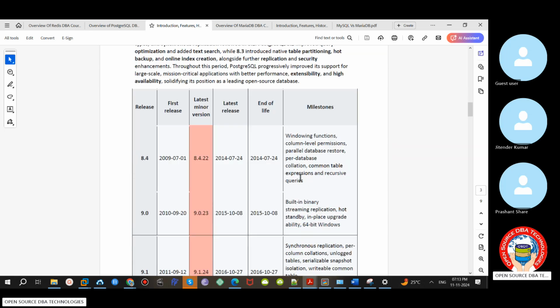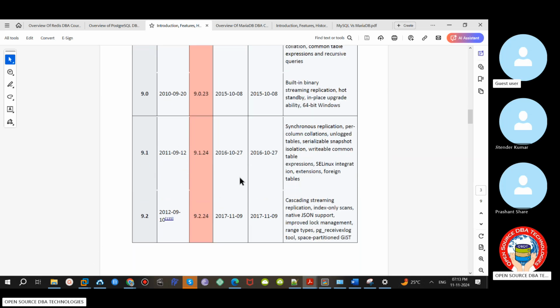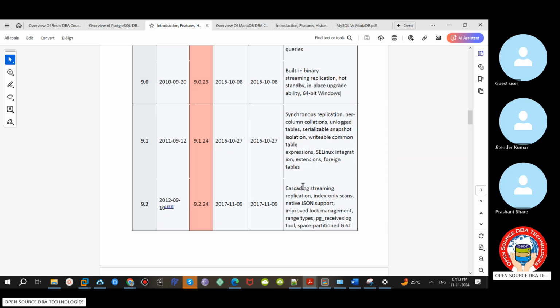It is compared to Oracle, Microsoft, and MySQL as well. See, 8.4, yes, 2010 exactly, they released it in 2010. From 2010 only it became most popular in the market. Then they released 9.1 with additional features like synchronous replication. In 9.2, cascading replication, like A to B, B to C. Such a feature they included.